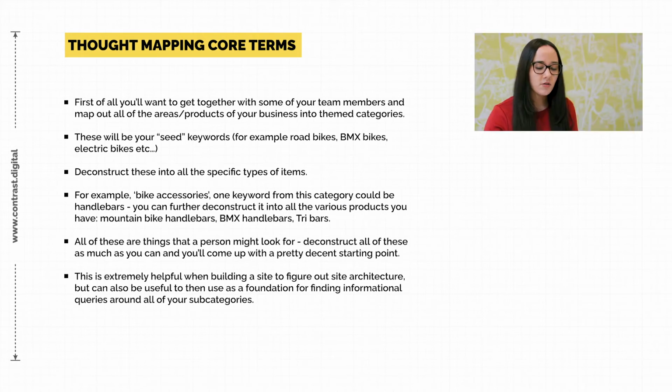Once you've deconstructed all of that and come up with a pretty decent list at this point, you can then start to build out a site architecture if you haven't already built it. Or if your website is already built but doesn't necessarily have all of these different subcategory terms, you could also start to add those once you've figured out which term you want to rank for.